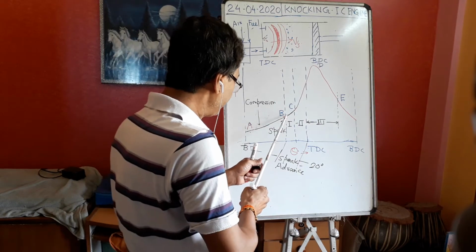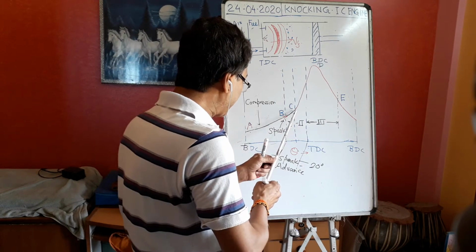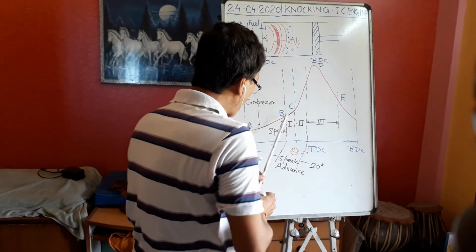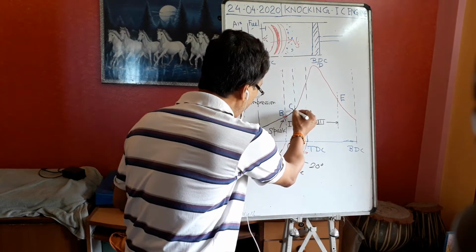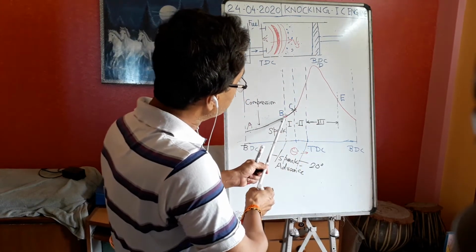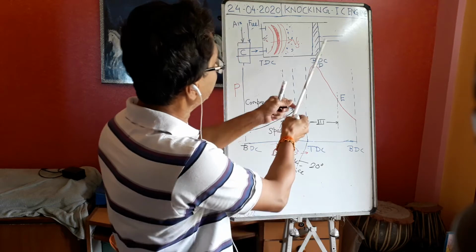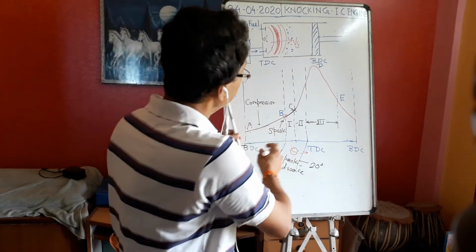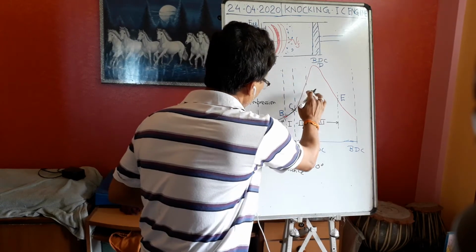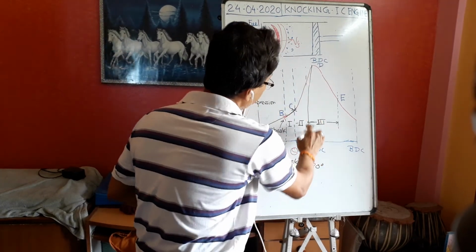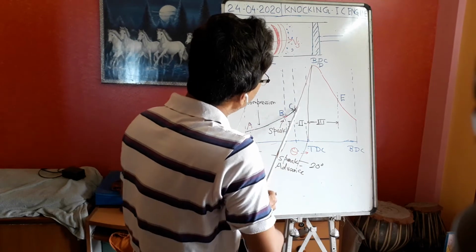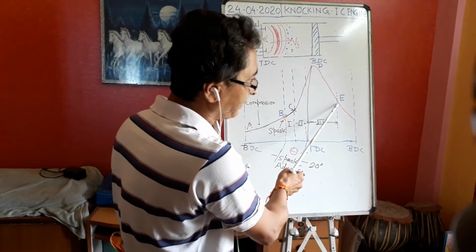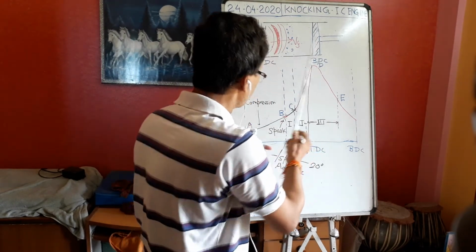But here immediately combustion does not take place. Combustion starts here only. So B is sparking, C is where combustion takes place. After that there is a pressure rise, up to point D. After that pressure falls again because the expansion stroke has started.